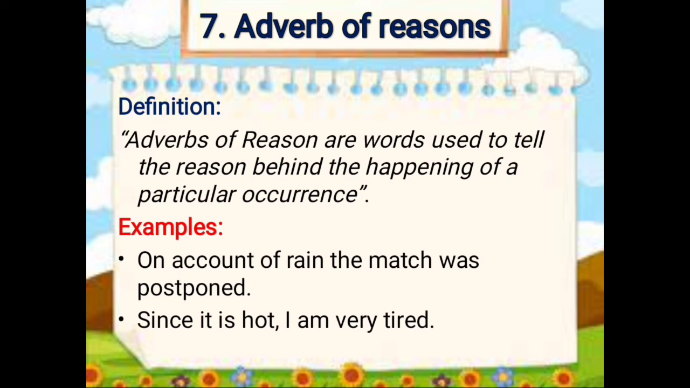And the seventh one is adverb of reason. Adverbs of reason are words used to tell the reason behind the happening of a particular occurrence. For example, on account of rain, the match was postponed. So now here, what is the reason? The rain. Rain is the reason behind postponing the match. Since it is hot, I am very tired, means hotness is the reason that he is tired. Other words like yes, no, not, never, and surely. So these all come in adverb of reason.